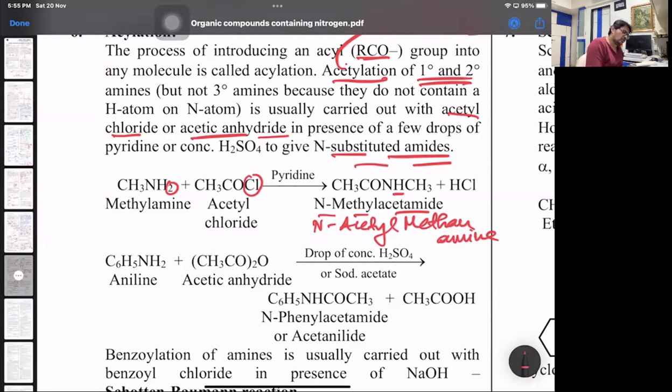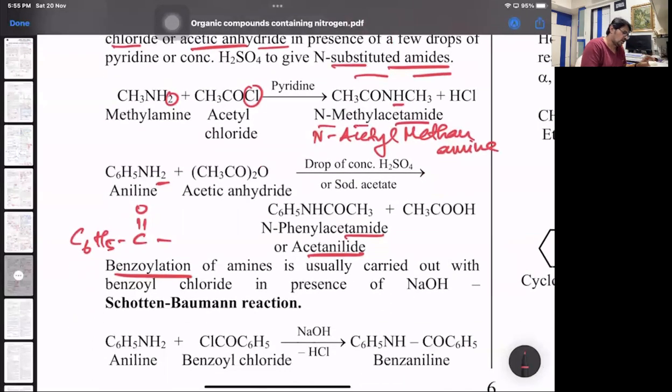Aniline, there also only one H will go. So you get N-phenyl acetamide, or you just call it acetanilide. And the same if you use a benzoyl group, then it's called benzoylation, which is the C6H5CO group. That's called the benzoyl group. And if you use benzoyl chloride, the reaction is called Schotten-Baumann reaction. Just the name, what you need to understand. So with aniline, one H goes with the Cl, and you have the benzoyl group coming. That's called benzanilide. That's called Schotten-Baumann reaction.